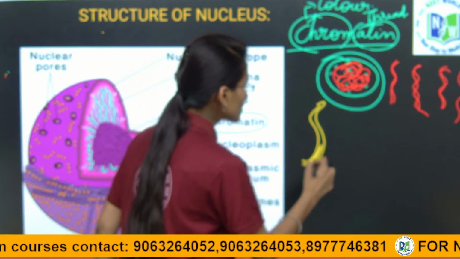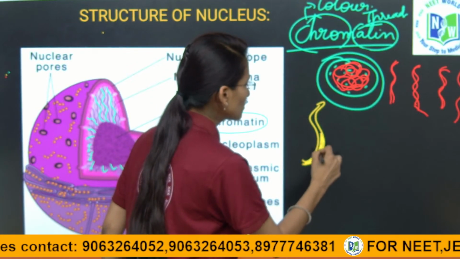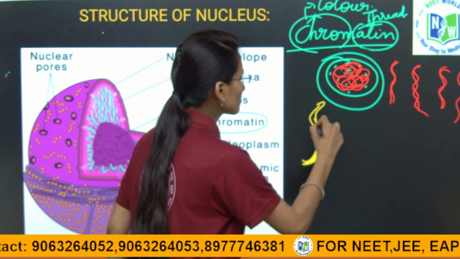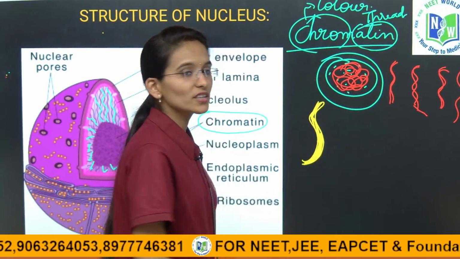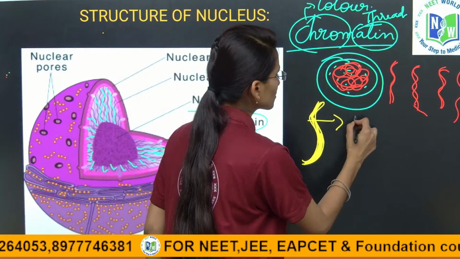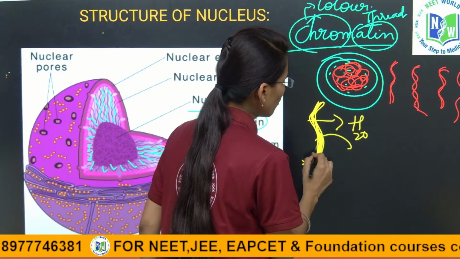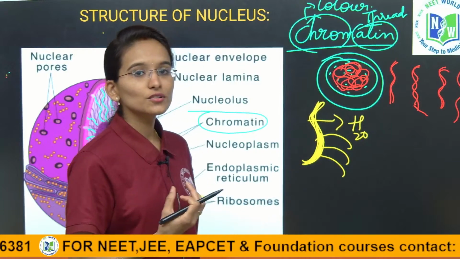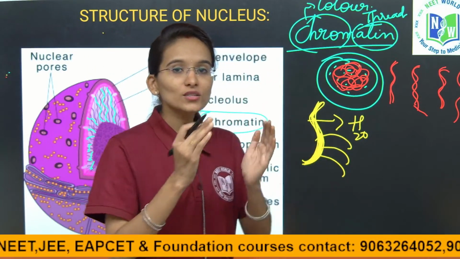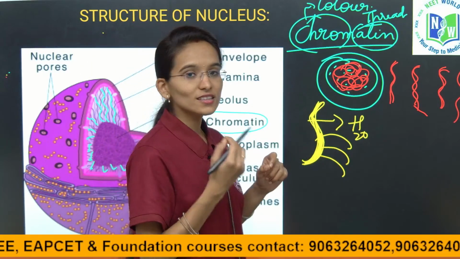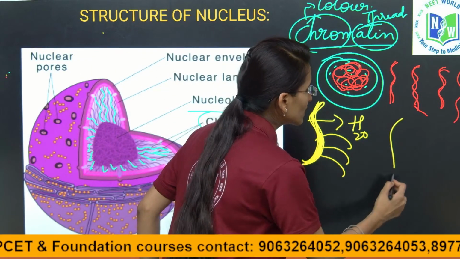They enlarge in size and become thick in nature. Why does this happen? During cell division, due to the dehydration process, the loss of water, the chromatin gives a thickened appearance, and this chromatin, when it gives the thickened appearance during cell division, is going to contain the DNA.